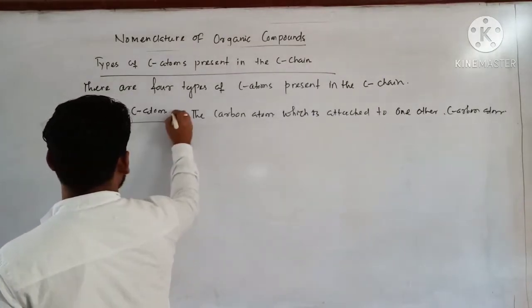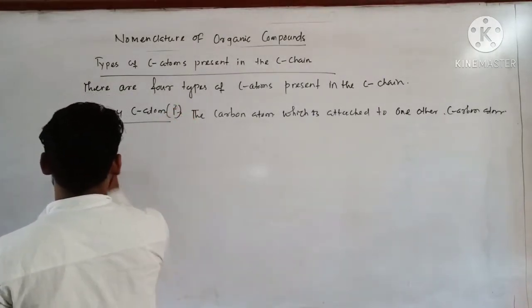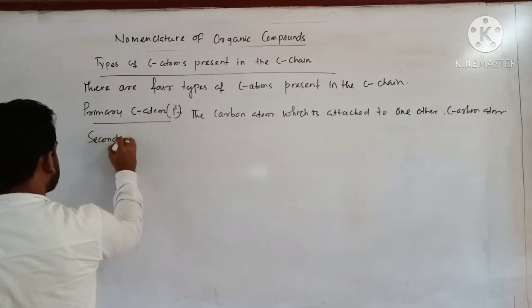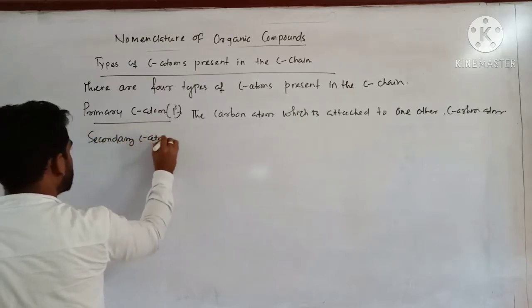It is designated as 1 degree, you can say. Next, secondary carbon atom. This is 2 degree.